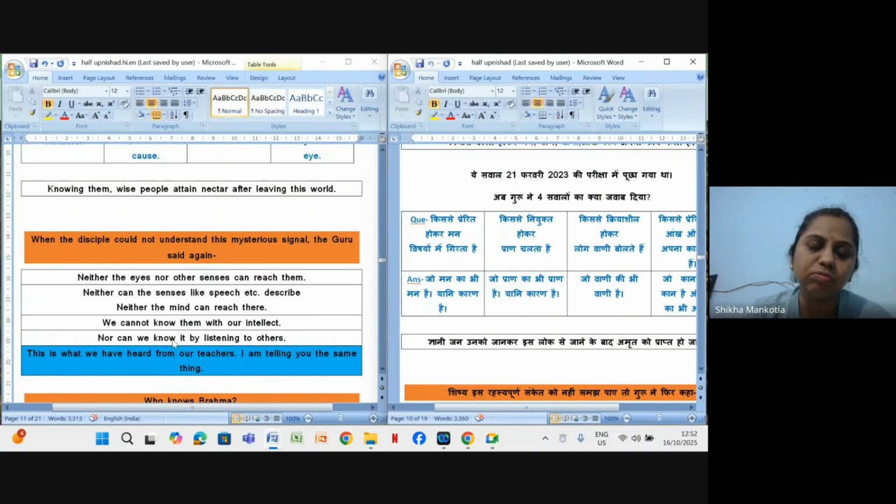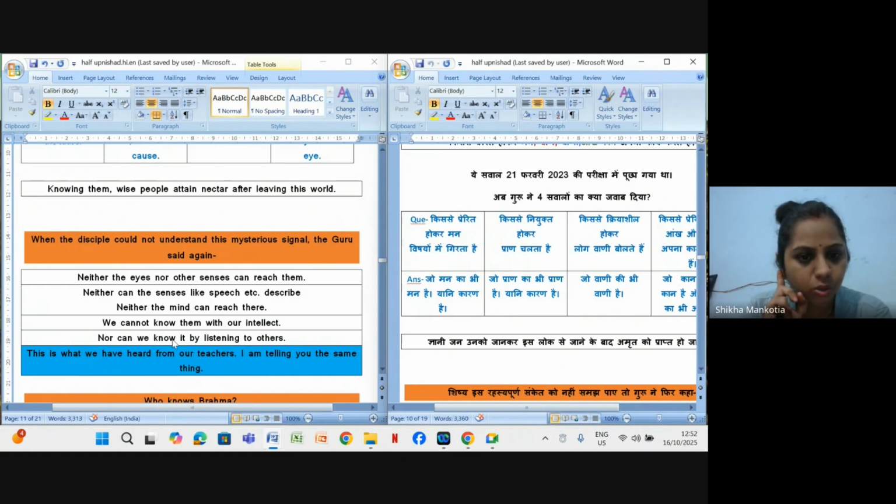We can relate this with the Bhagavad Gita also, because in the Bhagavad Gita, when Arjun asked Lord Krishna about the Atma, कि what is the structure of Atma, है ना, कि आत्मा का स्वरूप क्या है, आत्मा कैसी दिखती है. So then what did Lord Krishna say? Lord Krishna said that we can't see the Atma with our naked eyes, it cannot be harmed, it cannot be destroyed, it cannot be burned, है ना, इसे हम आग से नहीं जला सकते, वो नश्वर है, like that, right? So the same is the fact here.